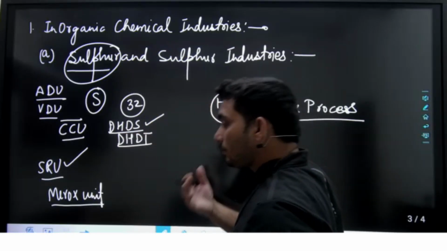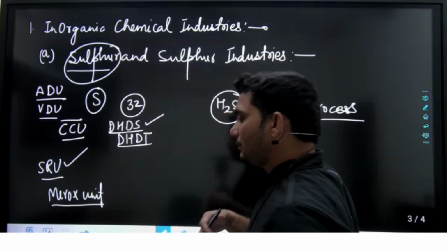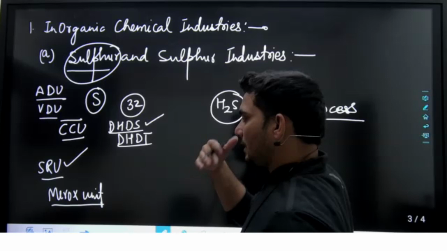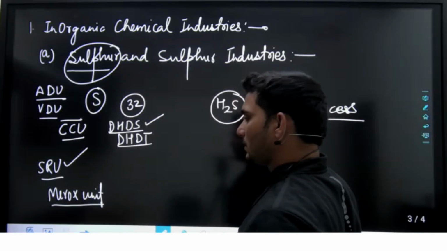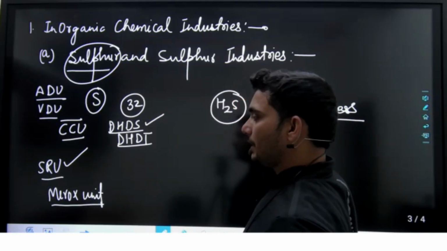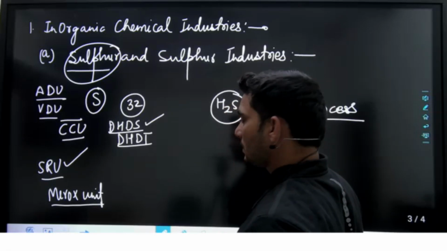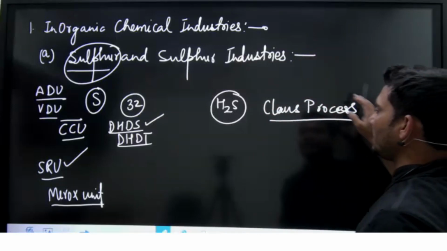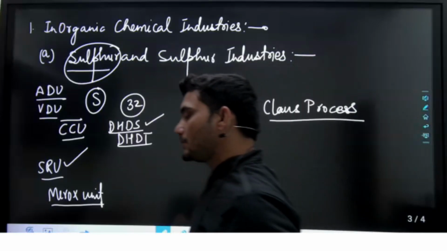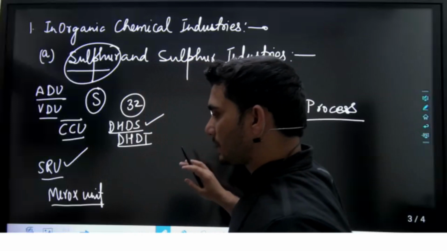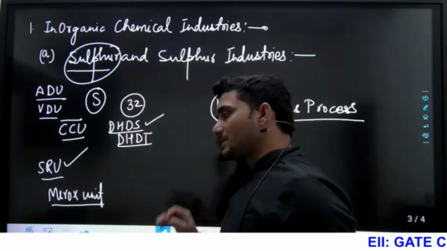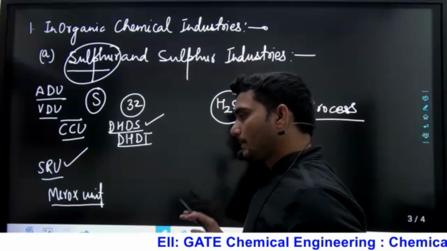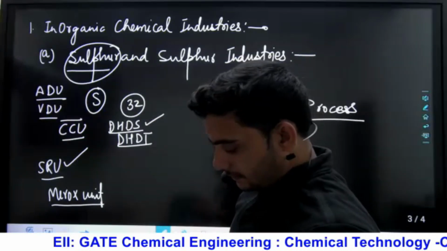So ultimately, how can we remove the sulfur from the petroleum product? We will send hydrogen, which will form H2S. Same, it will also remove the nitrogen compounds. Okay, it will form ammonia and other nitrogen compounds. Then we will send it into the sulfur recovery unit. In the sulfur recovery unit, by the Claus process, oxidation reduction of H2S. Both reactions are exothermic, the catalyst used is aluminium oxide, and we will get the sulfur.